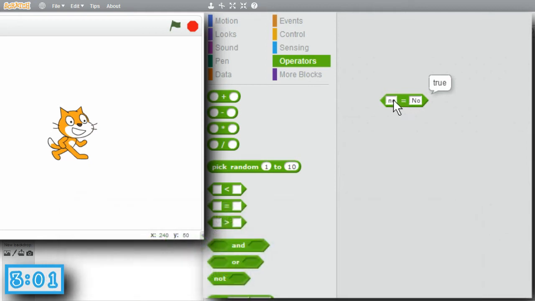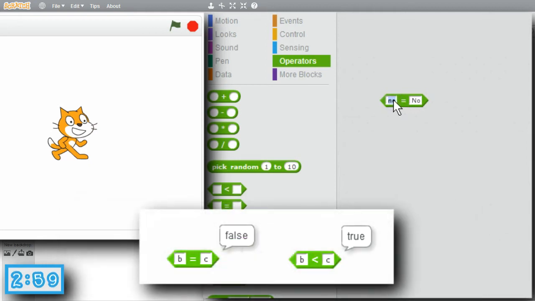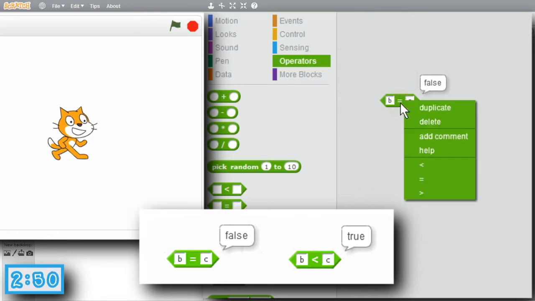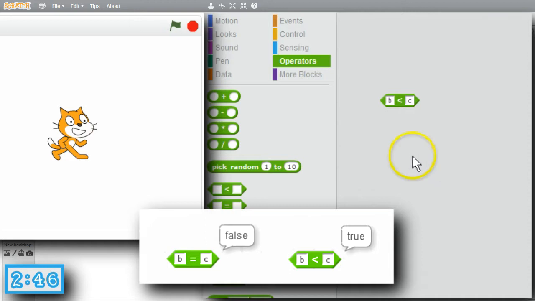Try comparing a couple strings with just one letter in them. Change the first one to B, second one to C. Is it equal? False. I'll right-click on a comparison, change it to a less than sign. Is B less than C? I'll click on it. True. B is less than C. When comparing letters and strings, Scratch uses alphabetical ordering.